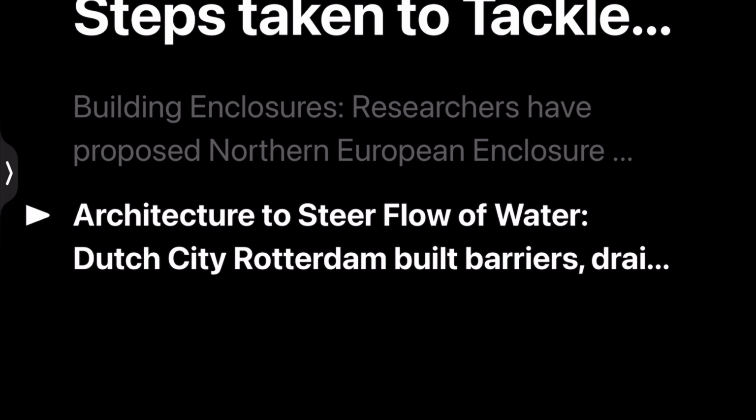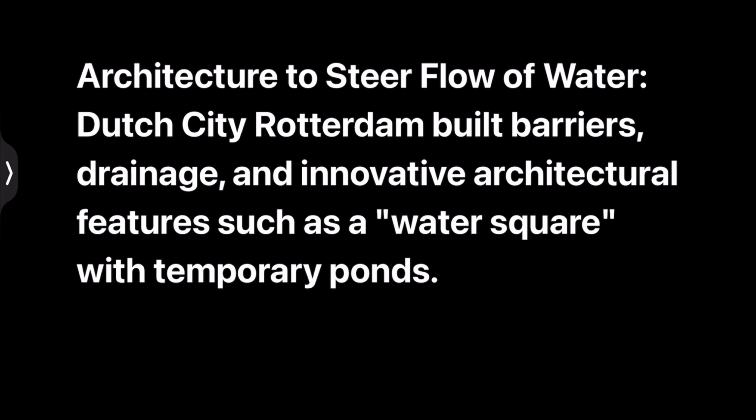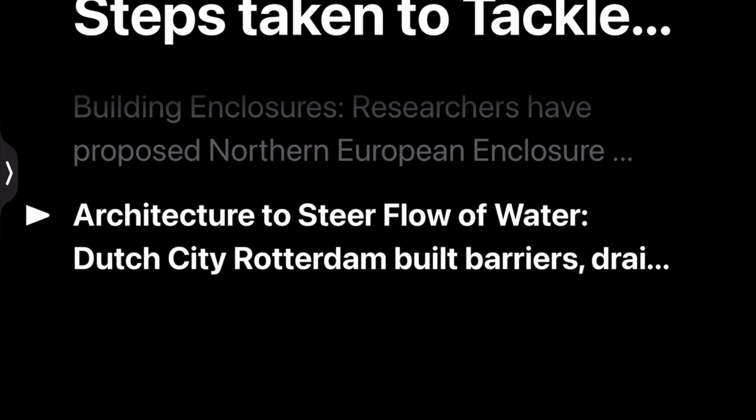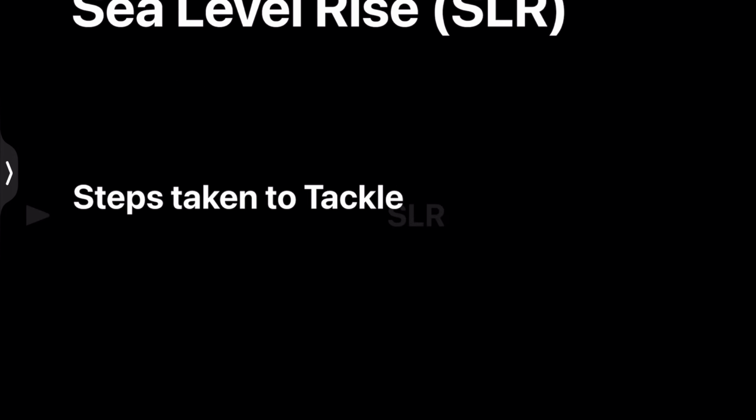And also the architecture to steer flow of water, that is Dutch city Rotterdam built barriers, drainage and innovative architectural features such as a water square with temporary ponds. So this is all about the topic.